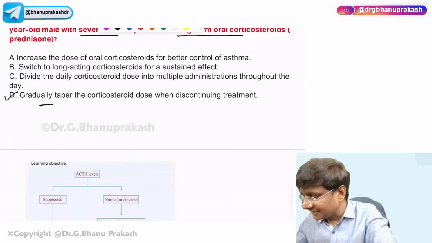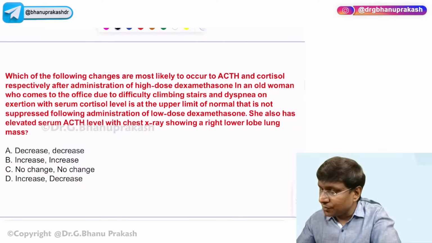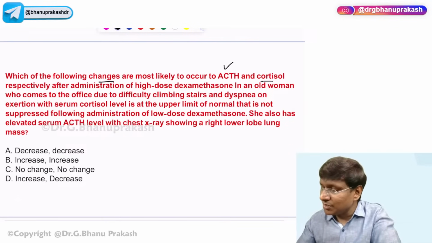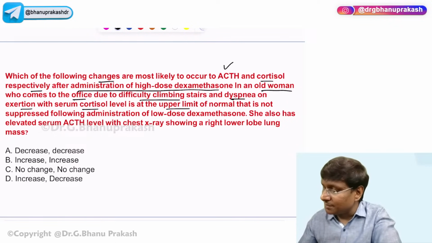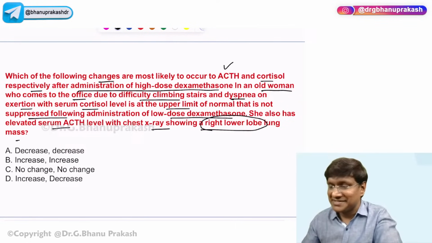That is, you see this question. Which of the following changes are most likely to occur to the ACTH and cortisol respectively after the administration of high-dose dexamethasone in an old woman who comes to the office due to difficulty in climbing stairs, dyspnea on exertion, with serum cortisol level at upper limit of normal that is not suppressed following administration of low-dose dexamethasone. She also has elevated serum ACTH levels with chest X-ray showing right lower lobe lung mass, right?